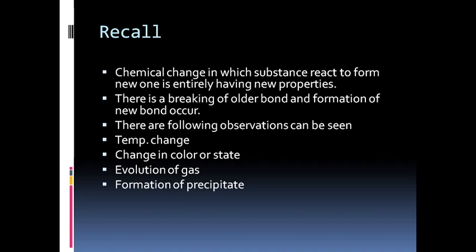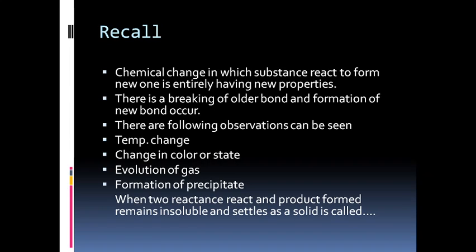Now what is a precipitate? This question is also there in the textbook. Let's see the definition. When two reactants react and the product formed remains insoluble, means during a chemical reaction when a product is formed but it remains insoluble and settles as a solid, it is called a precipitate. Mainly this happens during double displacement reactions. So that we'll see next.